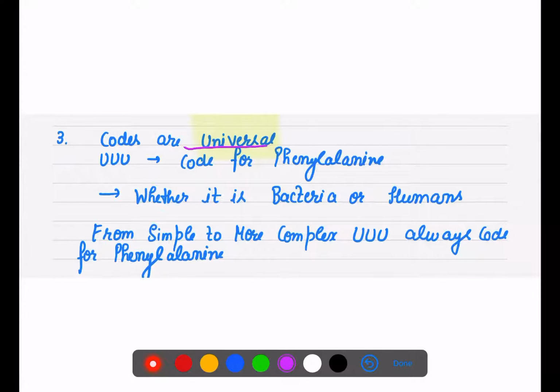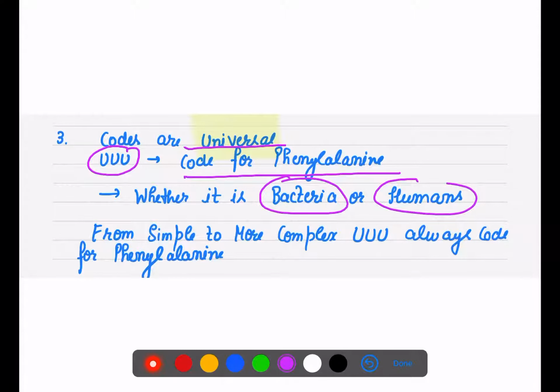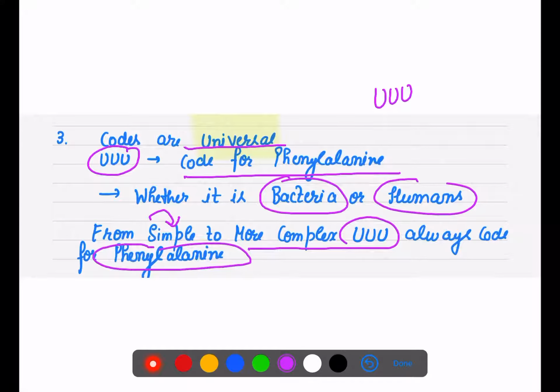Codes are universal. UUU always codes for phenylalanine, whether in bacteria or humans. From simple organisms to more complex organisms, UUU always codes for phenylalanine. So it means codes are universal, the same everywhere.